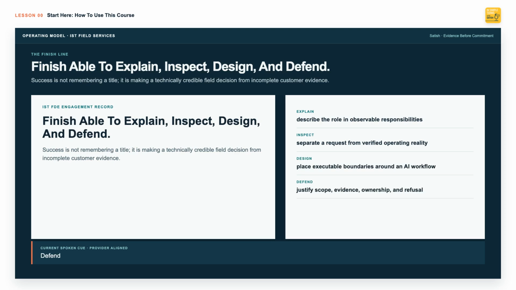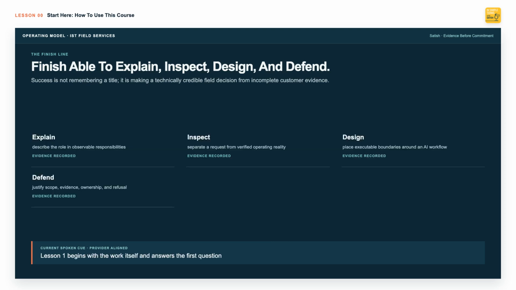Keep the workbook open. Lesson 1 begins with the work itself and answers the first question. What does a forward deployed engineer actually own?